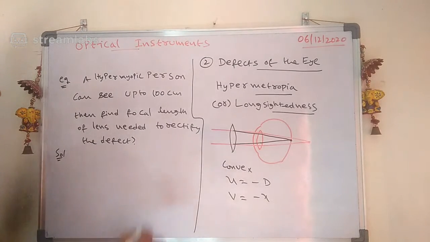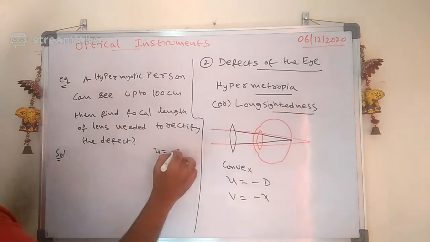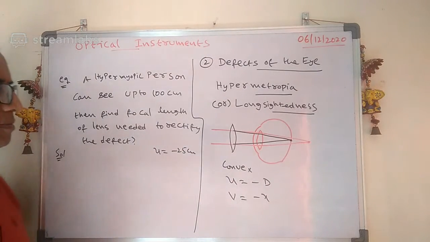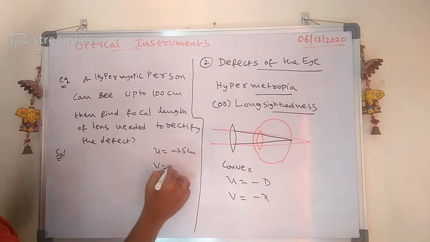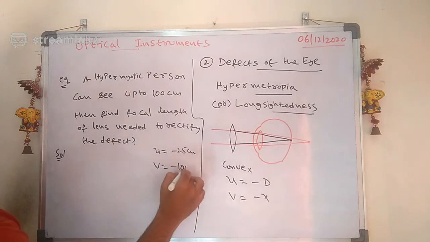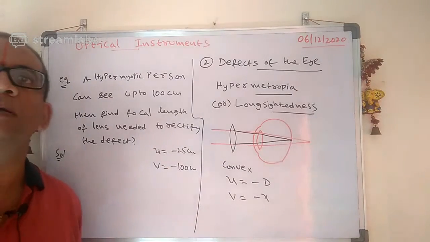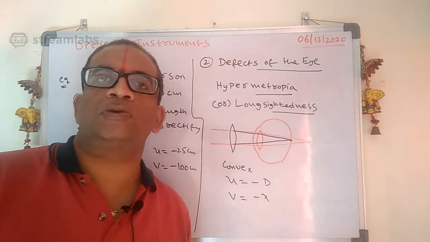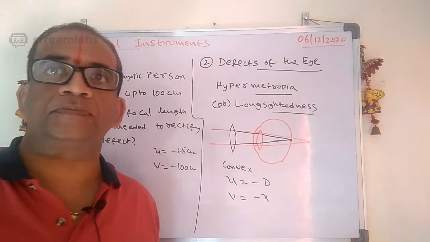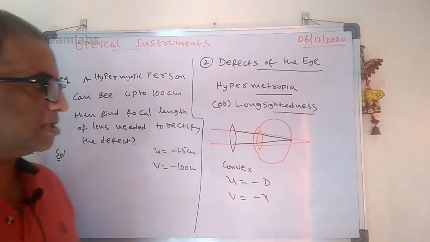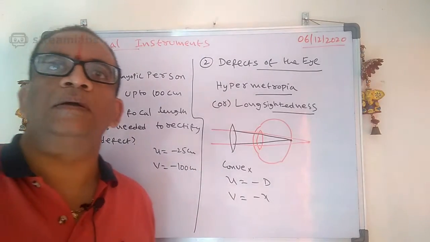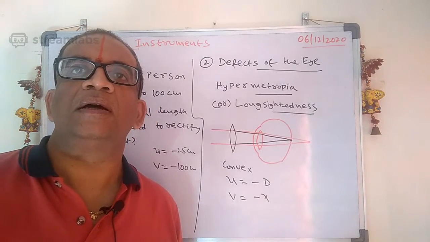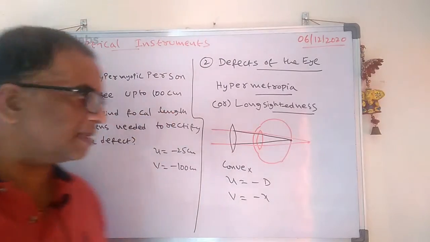Please try. See carefully, the U value is how much here? Minus 25 centimeters, because D means 25 centimeters. And the V value is how much here? Minus 100 centimeters. Yes, good, correct. Now did you get positive or negative? It is positive. Positive means a convex lens. Dheerajeshwar, you got one answer, 20 centimeters, and Sai Praneeth got another answer.